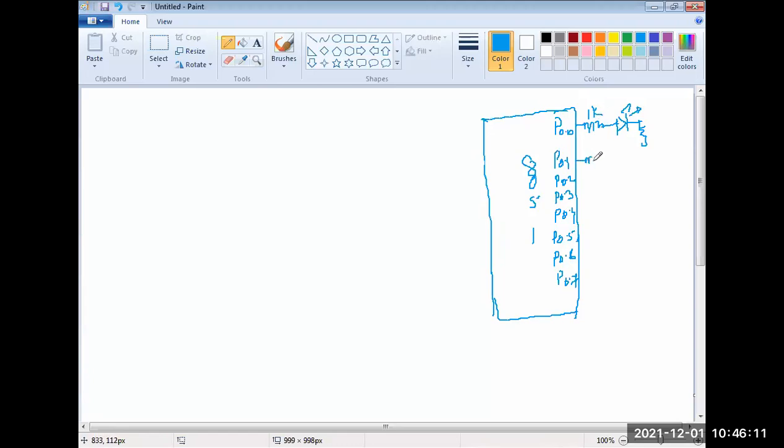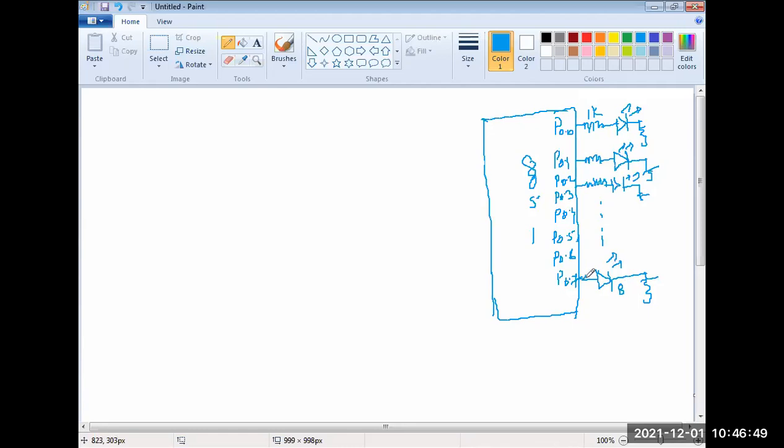I can say pull-up of 1 kilo ohm. So each port pin is connected. Commonly I can make ground also, no issue in that. This is an LED. Now I am not drawing all of them, I'll put dot dot here. Like this we have to draw for the 8. Grounded. This is LED number 8.